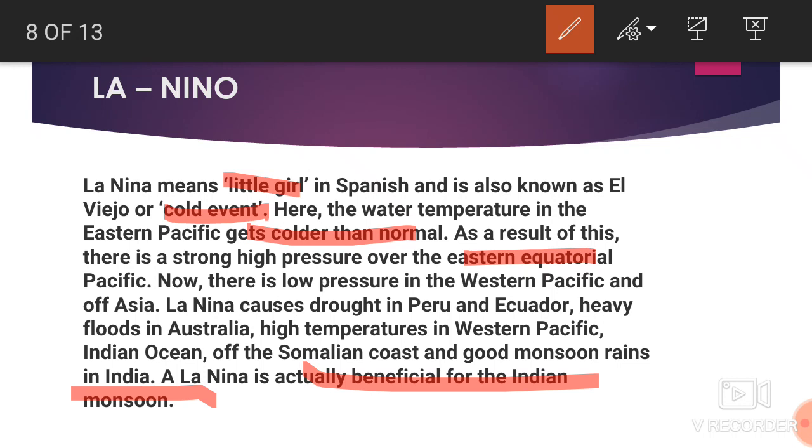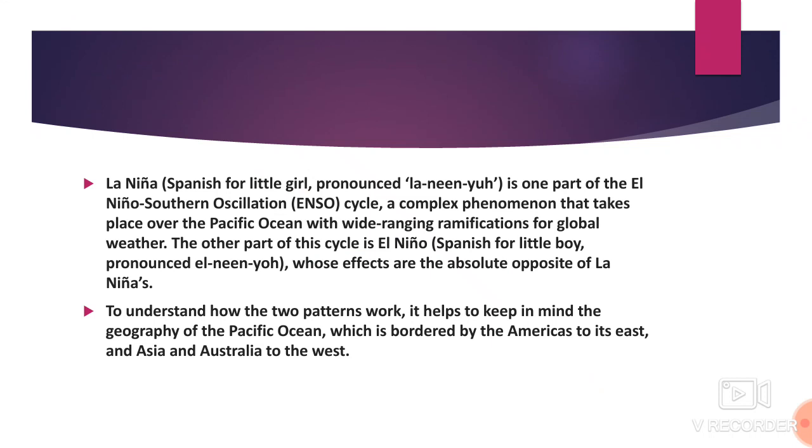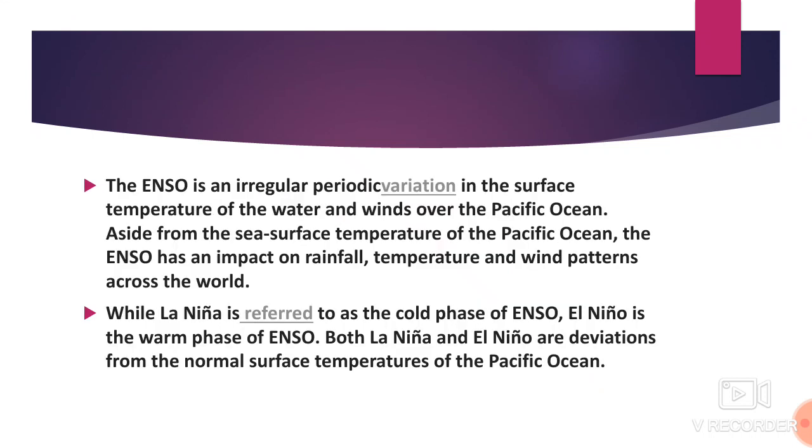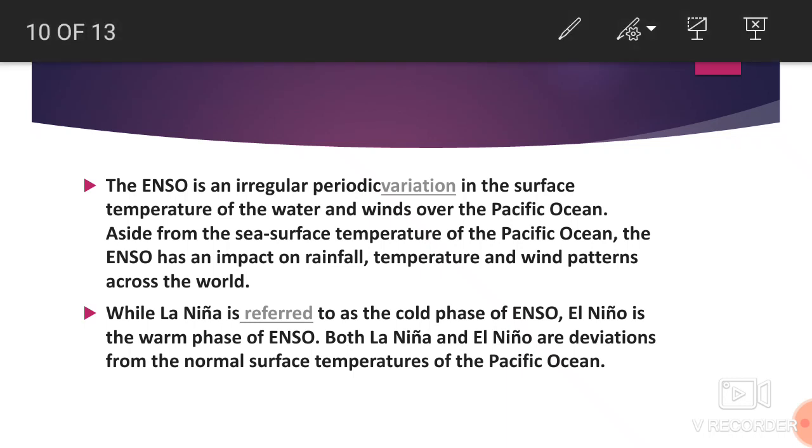So these two concepts are clear. La Nino is good for the Indian monsoon, El Nino is bad for the Indian monsoon. La Nino causes drought in Peru and El Nino causes drought in Australia. So this is done, and this is the same piece of information, and this is about ENSO.